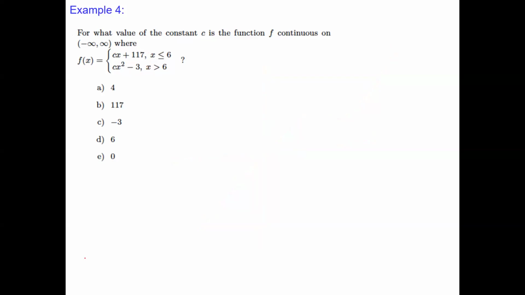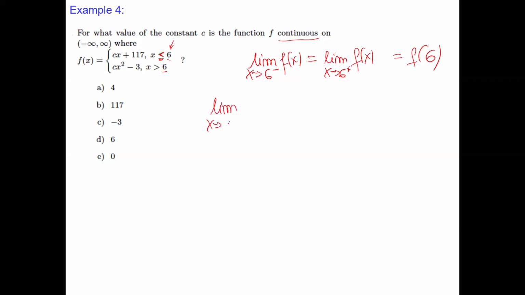Let's set up: we want continuity, so we need the limit of the function as x approaches 6 from the left, I took the 6 from here because 6 is the breaking point, to be the same as the limit of the function as x approaches 6 from the right. The limit from the left-hand side will also be the same as the value. That means the limit as x approaches 6 from the left-hand side.